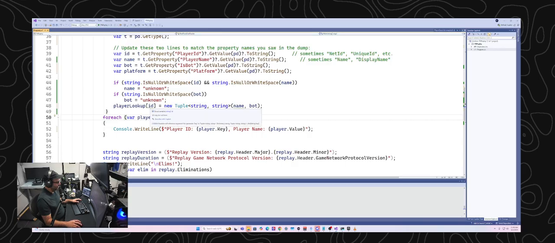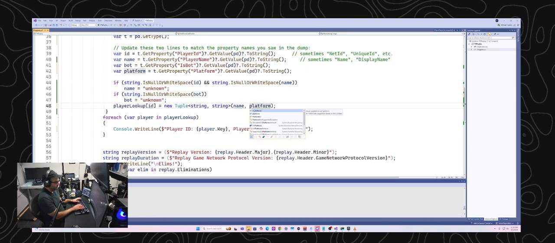For now, here's what I'm going to do. To make this a little bit easier for demonstration purposes, I am going to quickly change the bot value to platform just to see if we're actually getting that information out. And then I'll come up with a more robust way of doing it.